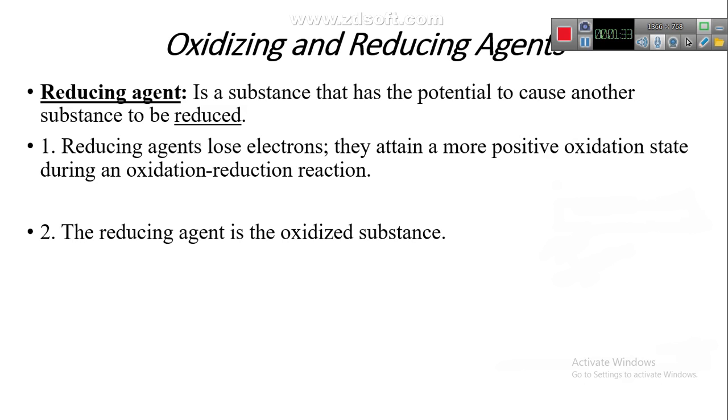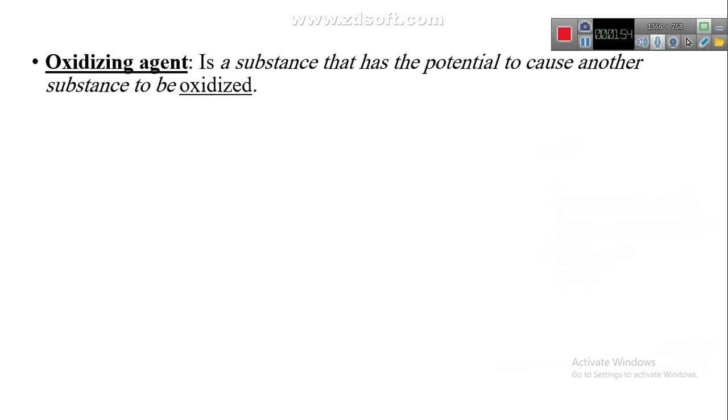And for another part, which is named oxidizing agent. What's the meaning of oxidizing agent? Oxidizing agent is the substance that has a potential to cause another substance to be oxidized. Then oxidizing agent gains electron.